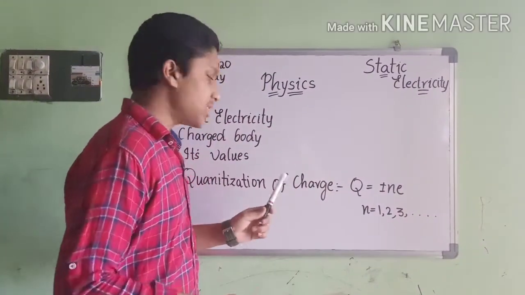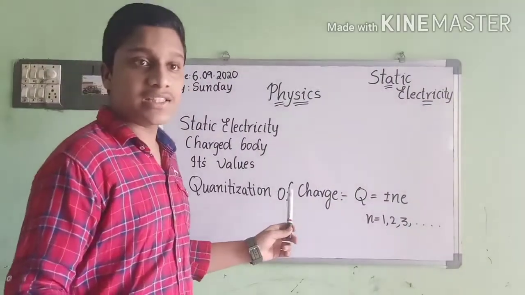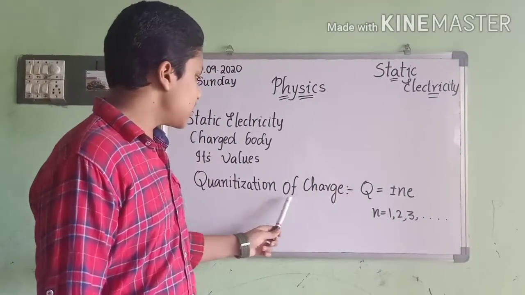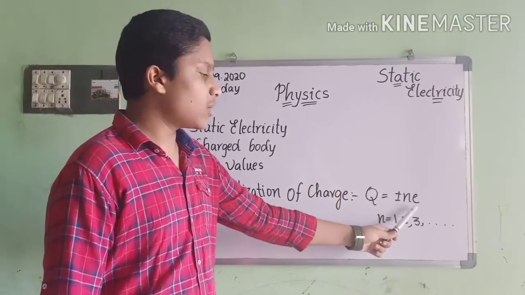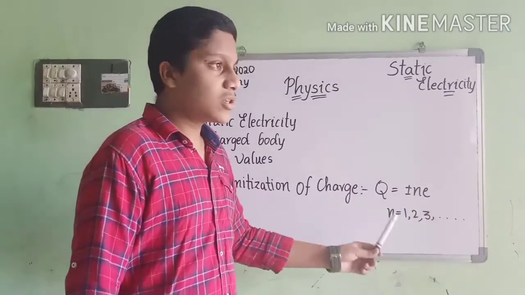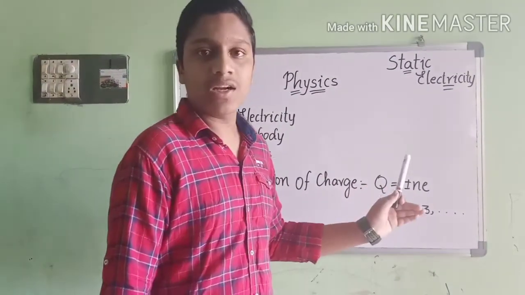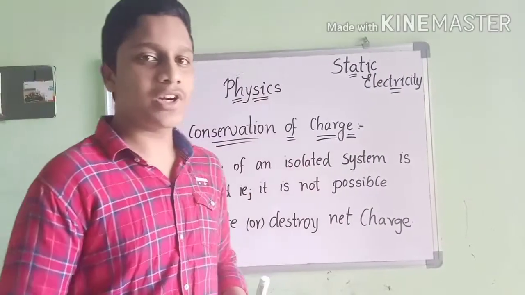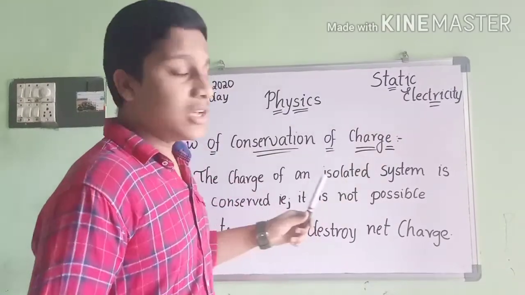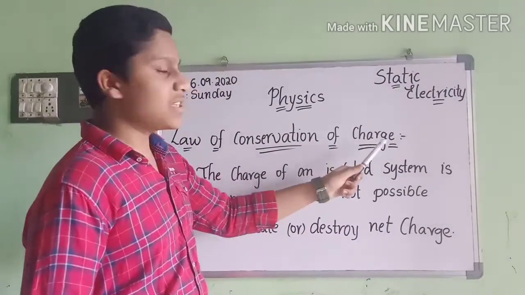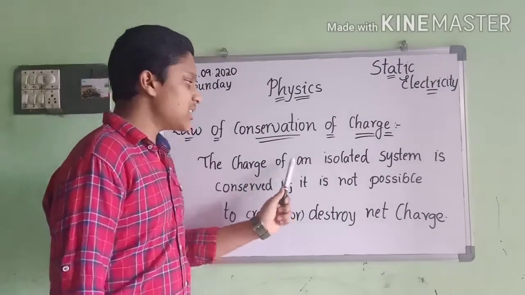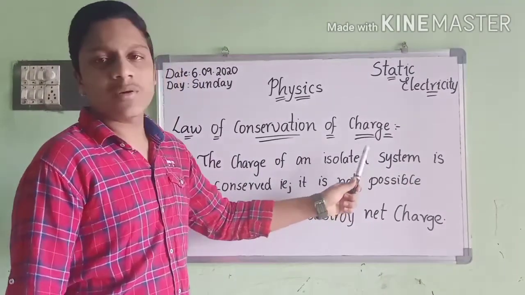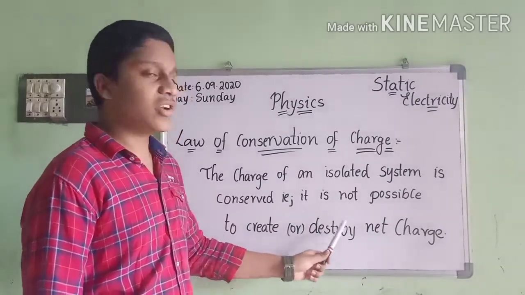In the last episode I told you so many SI values, SI units, CGS units and dimensional formulas. Next, quantization of charge: Q equals plus or minus nE, where n is 1, 2, 3. The charge being an integral multiple is known as quantization of charge. Here we come to our second episode in physics, static electricity. The law of conservation of charge: the charge of an isolated system is conserved; it is not possible to create or destroy the net charge.